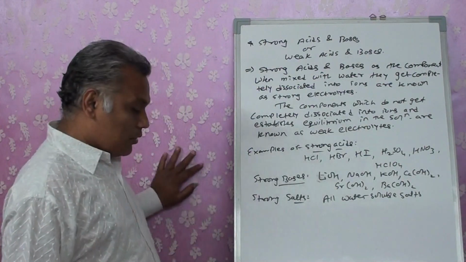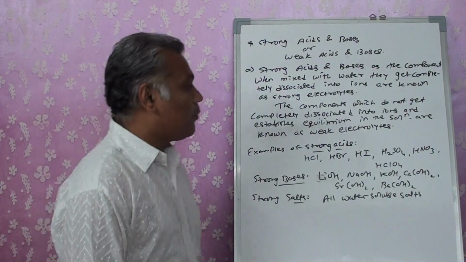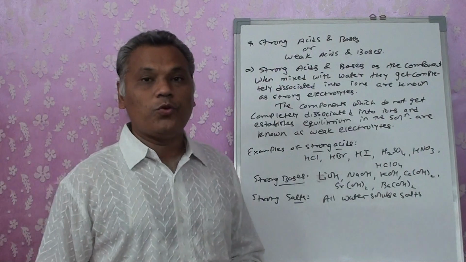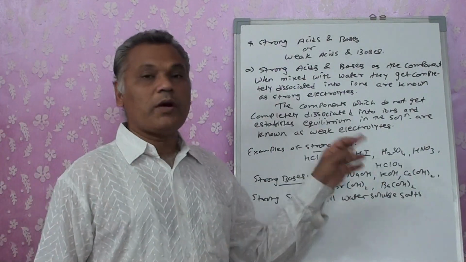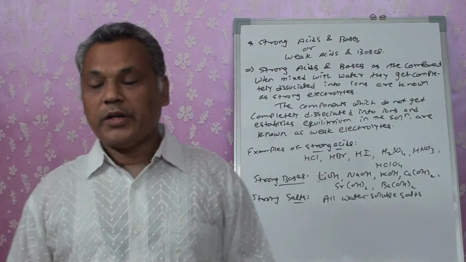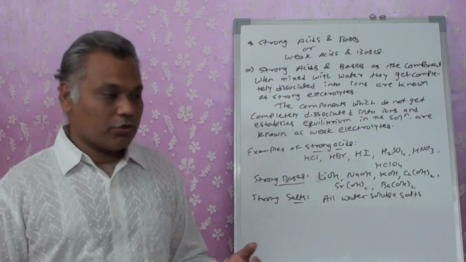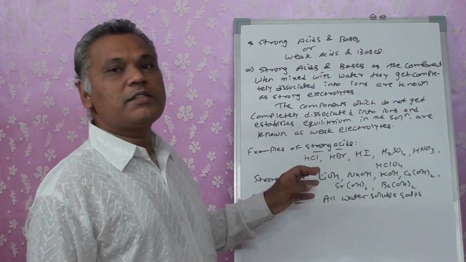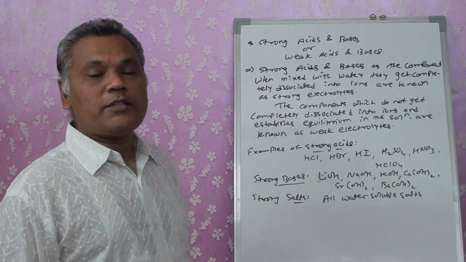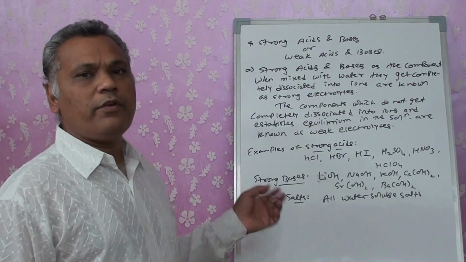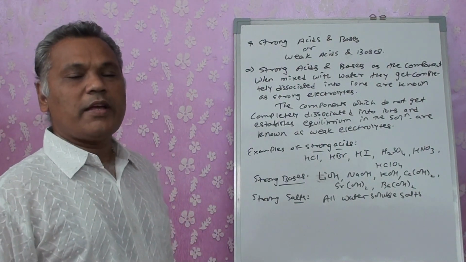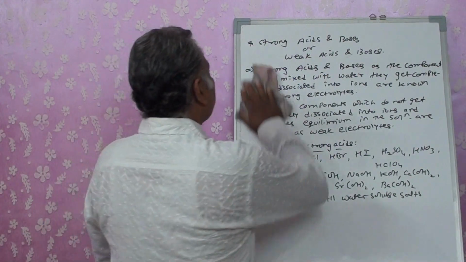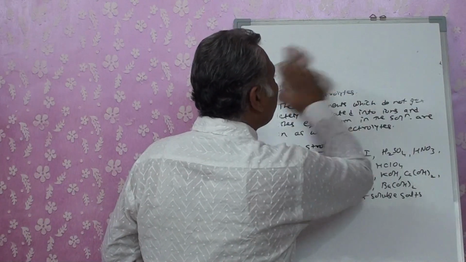These are the things that we have to remember: strong acids and strong bases, because as we go through the rest of the chapter, every now and then we will be required to know which are the strong acids and which are the strong bases. So you will have to remember these six acids and six bases as strong. The rest of the acids or bases, whatever are given, we will consider as weak acids or weak bases.